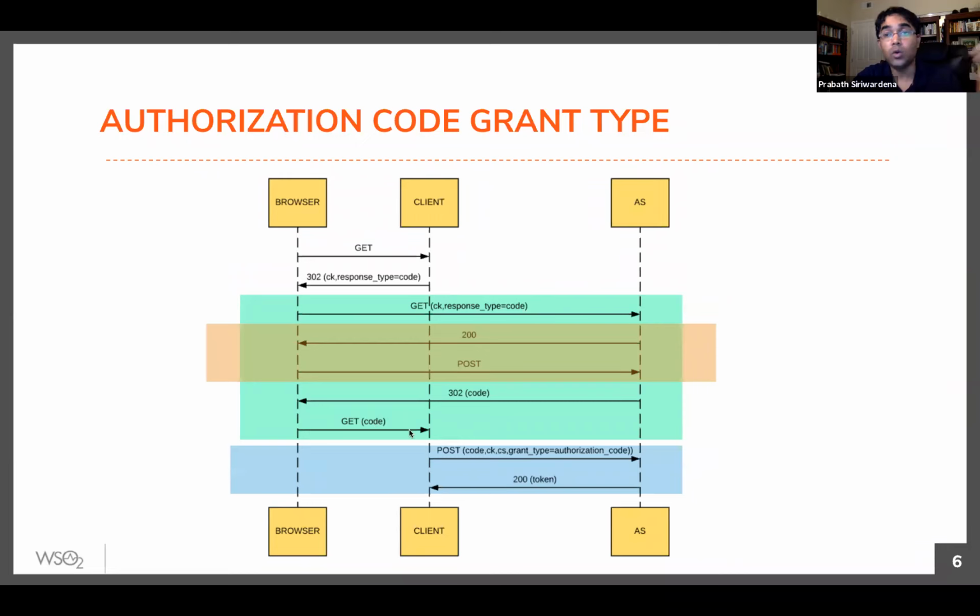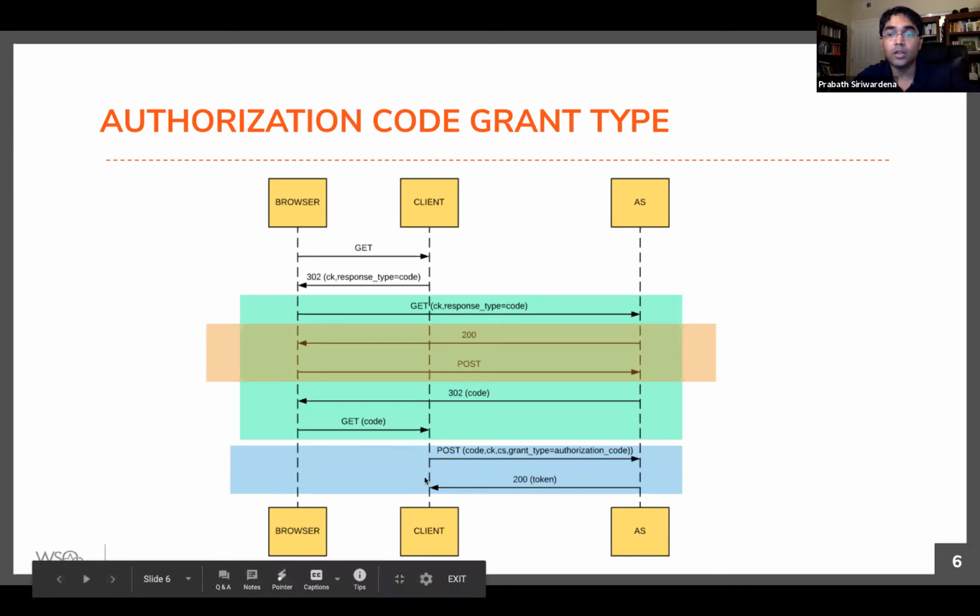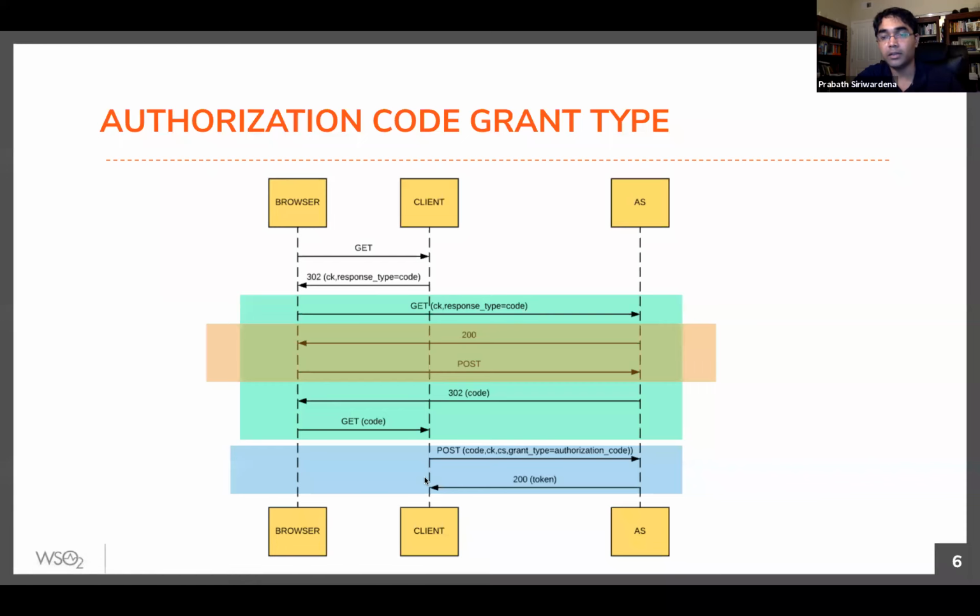So in this request, you will also get the cookies associated with the particular domain, the client domain. Then you have the cookies, which you can use to identify the session. You get the code, then you can attach the code to the browser session. So now you exchange that code for a token, and you can attach this token to your current browser session. So you can keep whatever things you had in the shopping cart as a logged in user too. So basically the purpose is to correlate your front channel with the back channel. That's why you see this intermediate code. Okay, there's another question. It needs a redirect URL. That's why we need two codes.